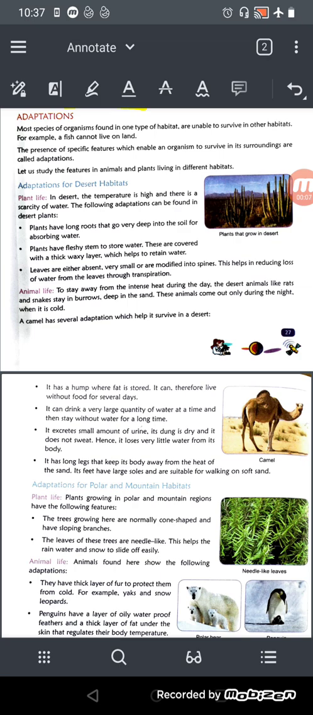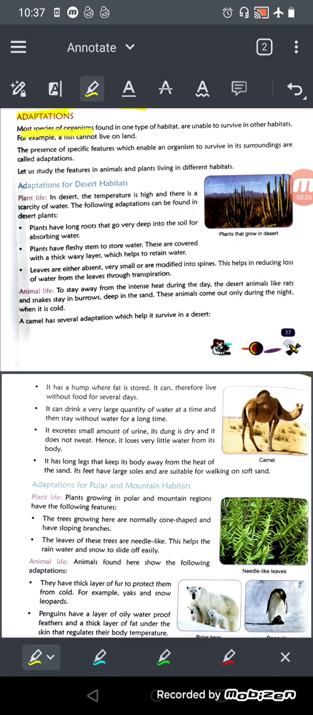So welcome to the third part of Living Organisms and Their Surroundings, that is the second chapter of our biology part. And today we will start adaptation. In our previous classes we have learnt about the habitat and the biotic and abiotic factors. In this part we learn about adaptation: what is adaptation and how it affects the life of plants and animals. So let's start. What is adaptation?